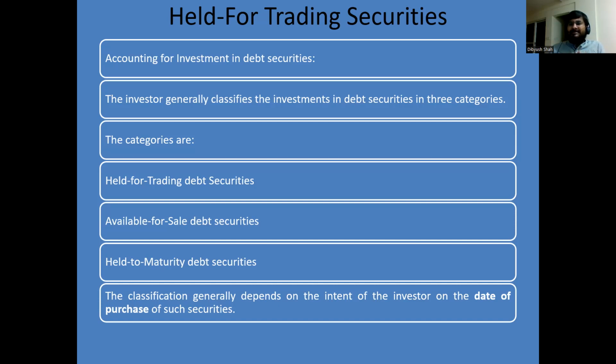Now, this choice is the sole decision of the investor, and it depends on the intention of the investor on the date of purchase of these securities. So the date of purchase is very important, and depending on the investor's intention regarding such securities, they will be classified accordingly. As auditors, we cannot question the investing company on why they have chosen a classification. That is the sole right of the investing company.